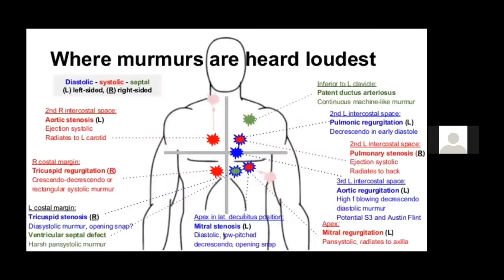Now let's go into shorter detail about each of these. As I already discussed with you, the second right intercostal space is where the aortic stenosis murmur is best heard. I will try to discuss each of these murmurs briefly so that I do not have to repeat again and again.